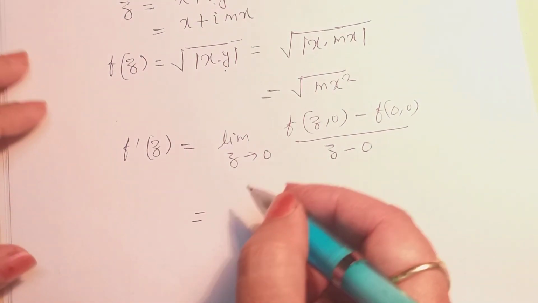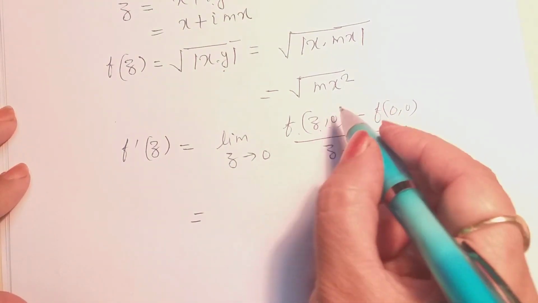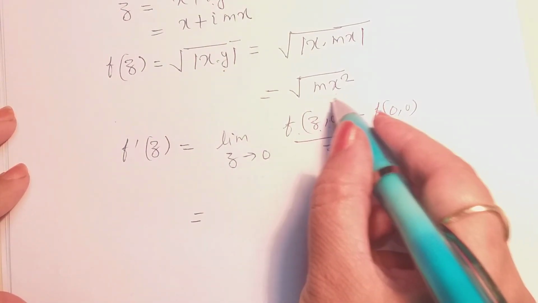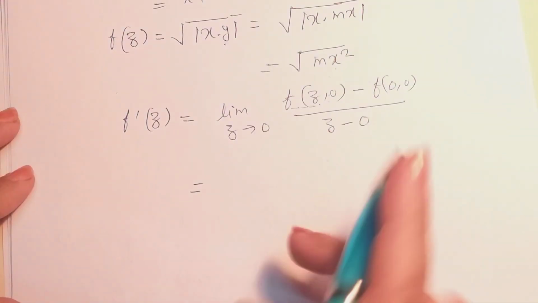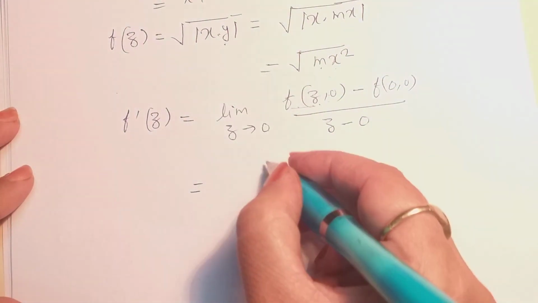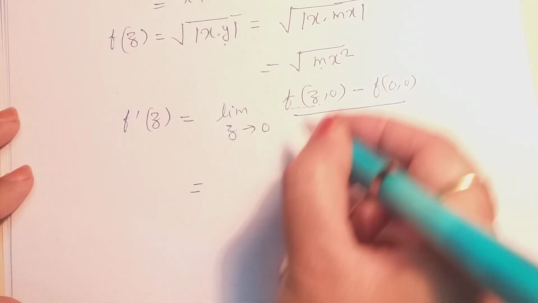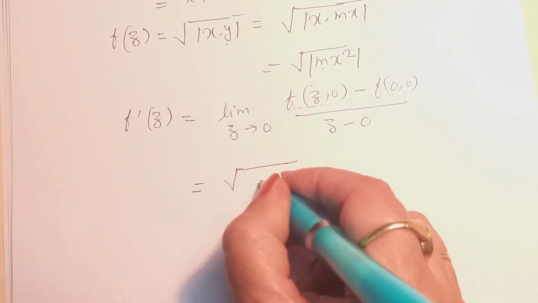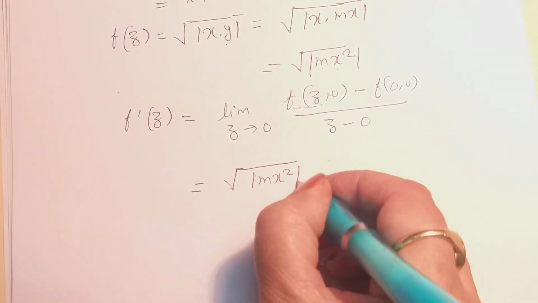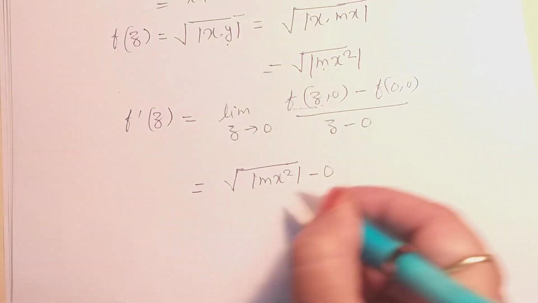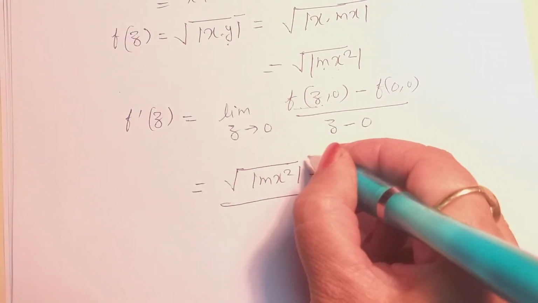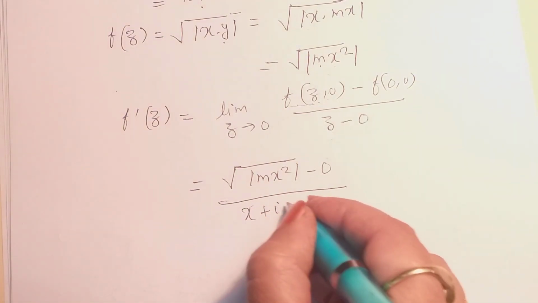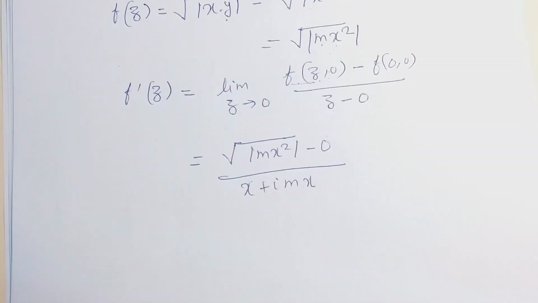Put the values here. f(z) will come as the square root of |m|x², f(0) is 0, and the value of z is x + imx.